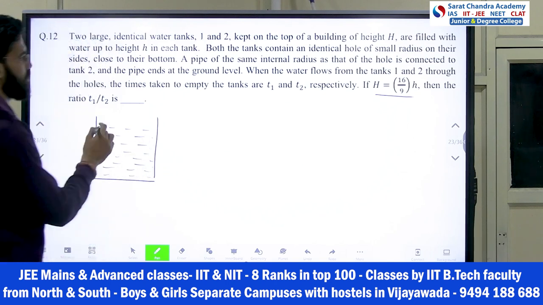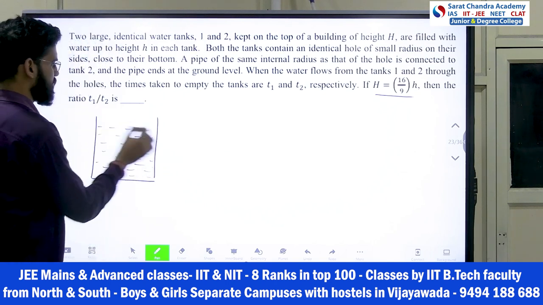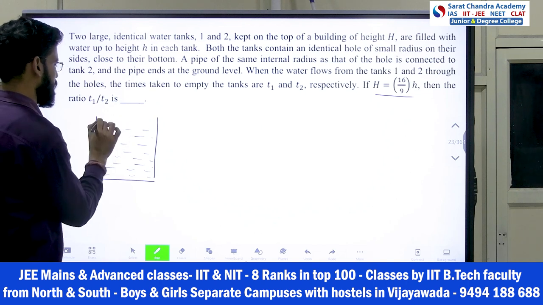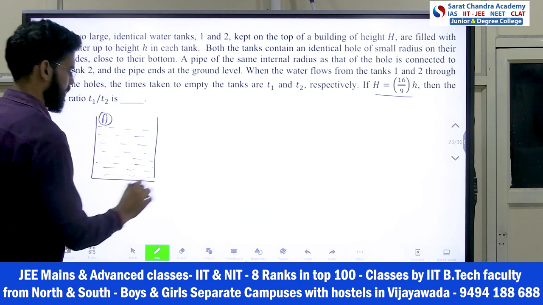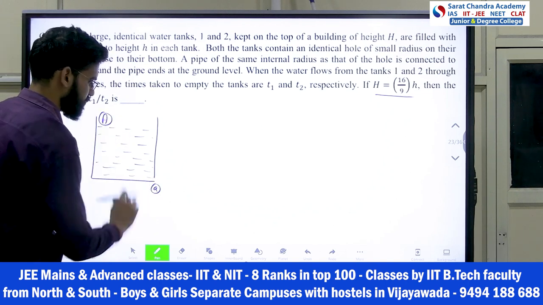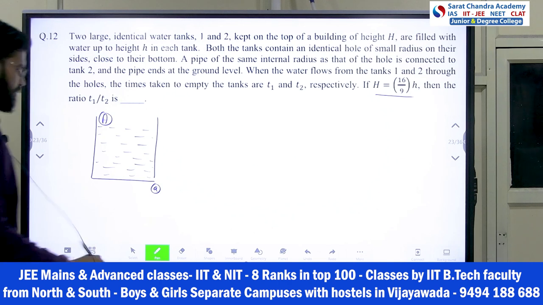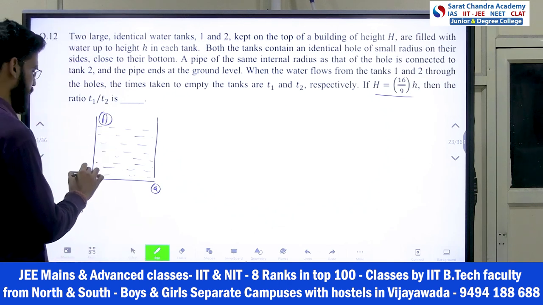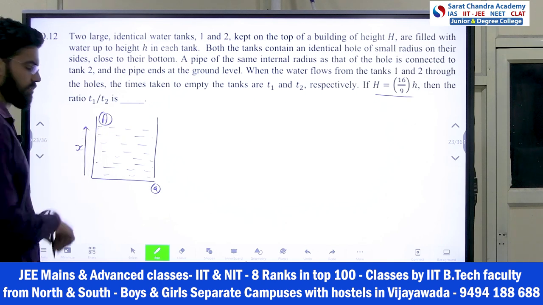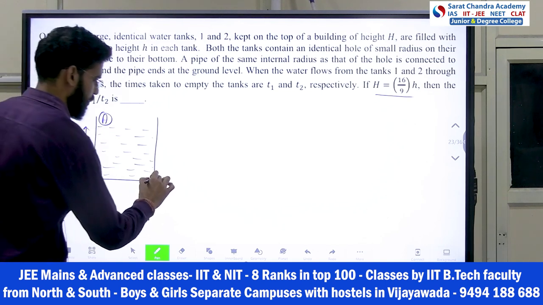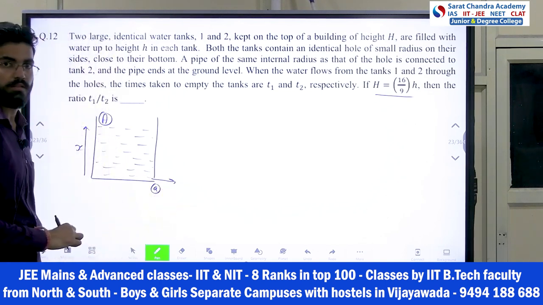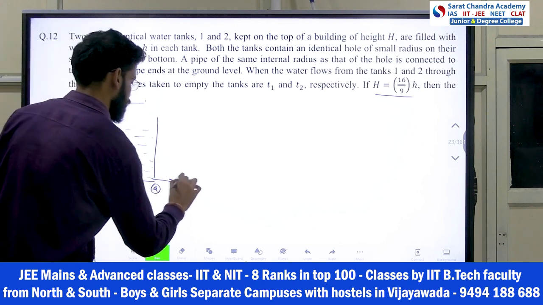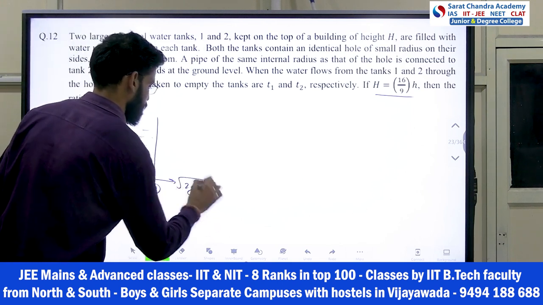Okay, so let's assume the tank's cross-sectional area is capital A and the hole's area is small a. We know that at any time t, the height is, let's say, x. So what will be the velocity of the water coming out from here? It is under root 2gx, right?